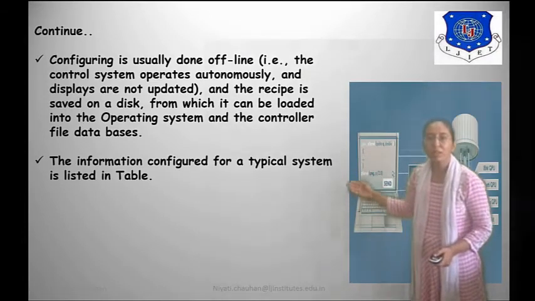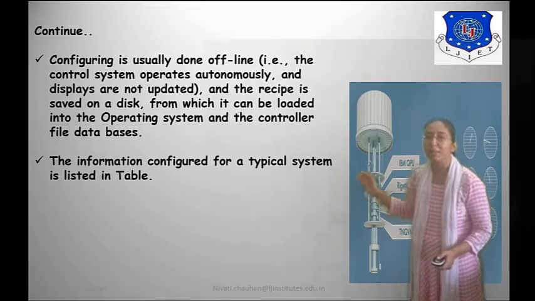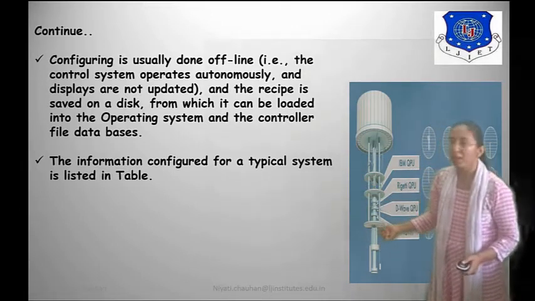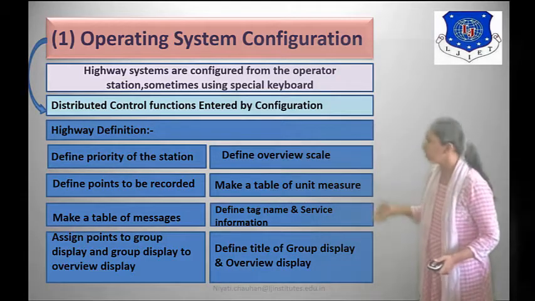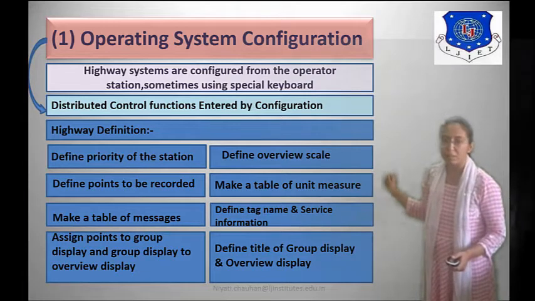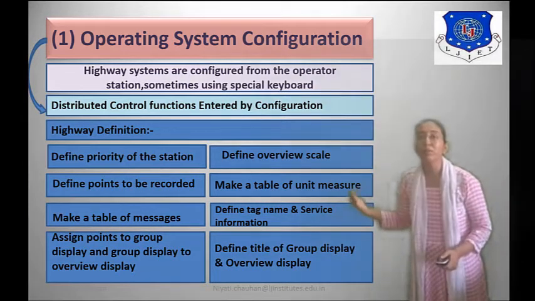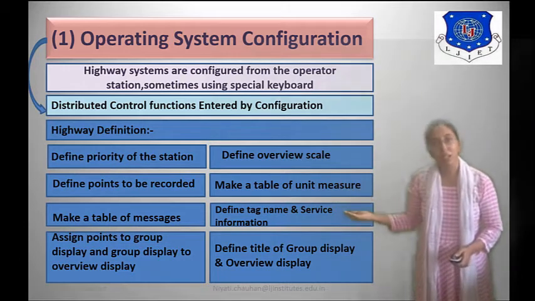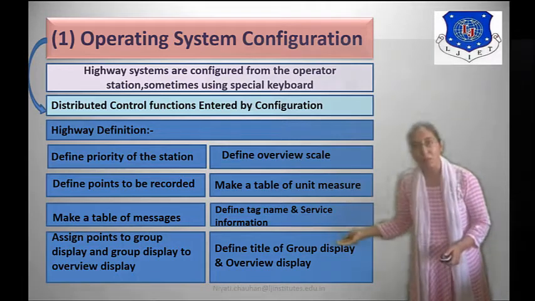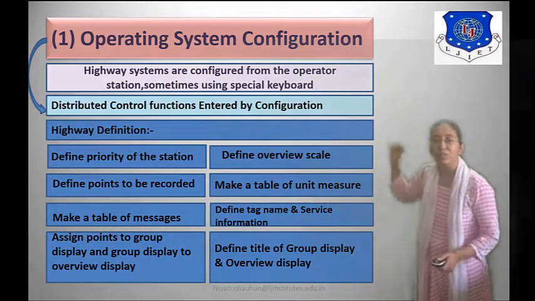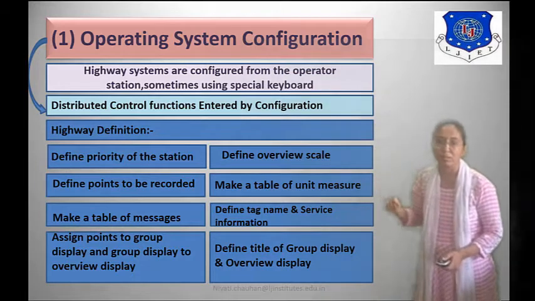The information configured for a typical system is listed in the table. So here see in the table how to configure the operating system. Highway systems are configured from the operator station, sometimes using a special keyboard. Then distributed control function is entered by configurations.